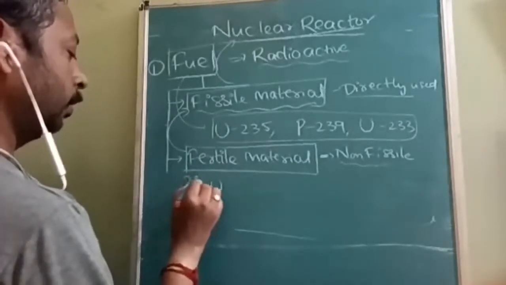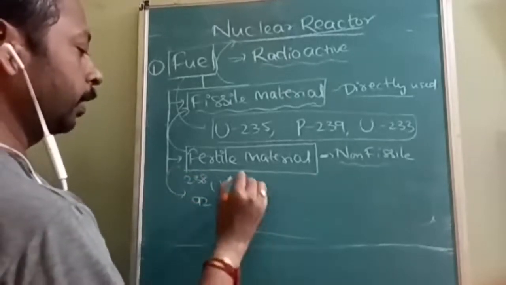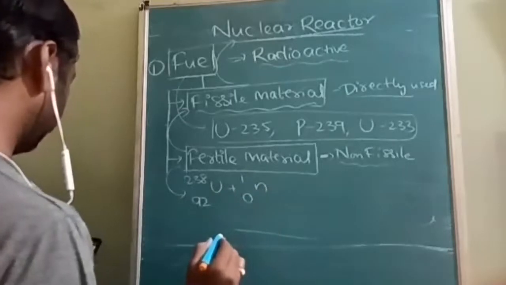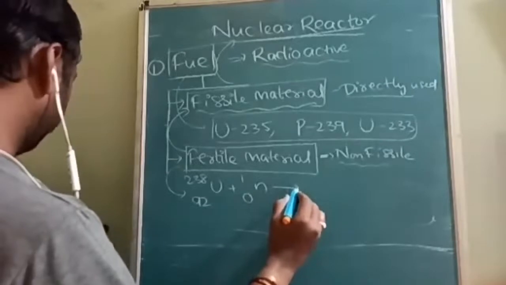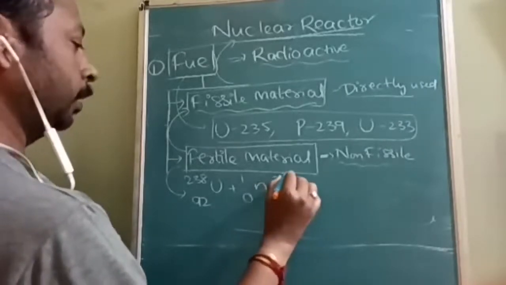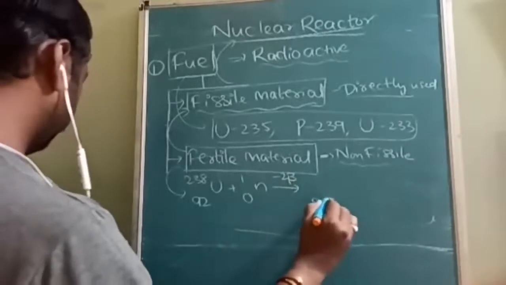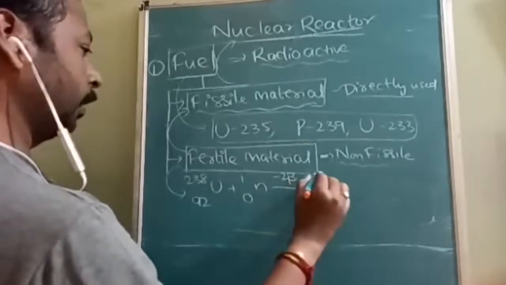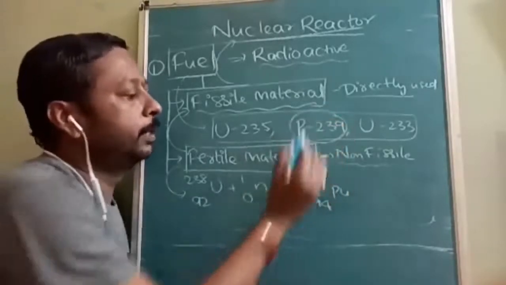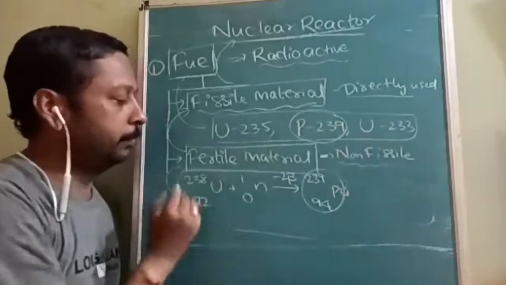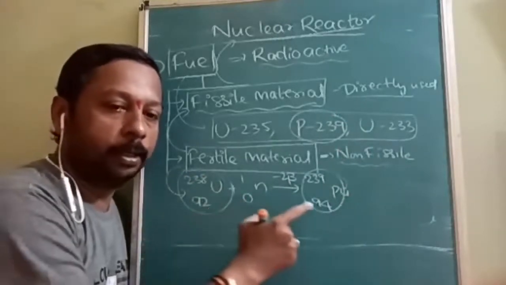Uranium-238 is a fertile material, but when it is bombarded with projectile neutrons, it will lose two beta particles, and then it will give plutonium-239. This is the fissile material, and this is the fertile material. Understood?